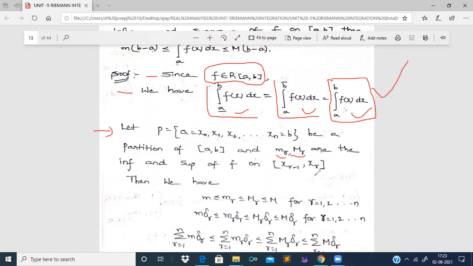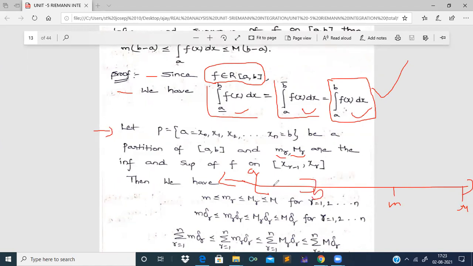Let us see here. In the beginning itself, they have given that small m and capital M are the infimum and supremum of f of x in the closed interval [a, b].